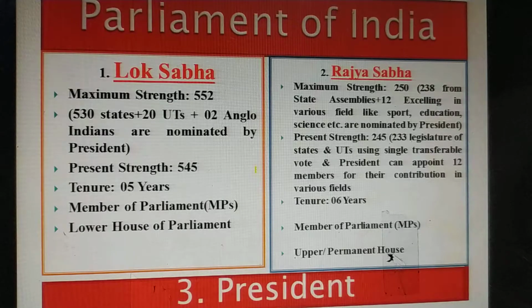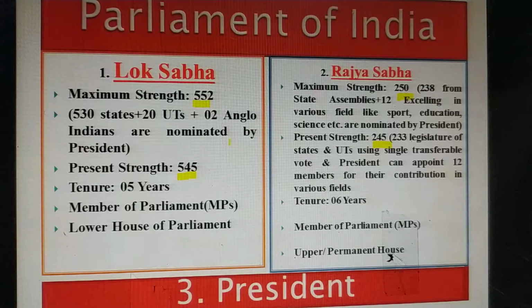Why am I showing you this slide? Because of these numbers, 552, 545, 250, 245. These numbers are seats; they refer to the constituencies in the country.